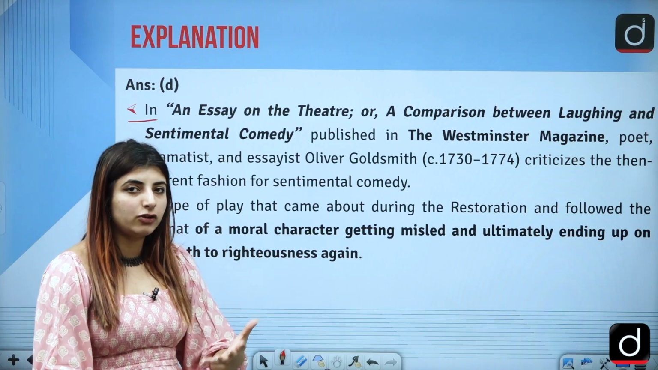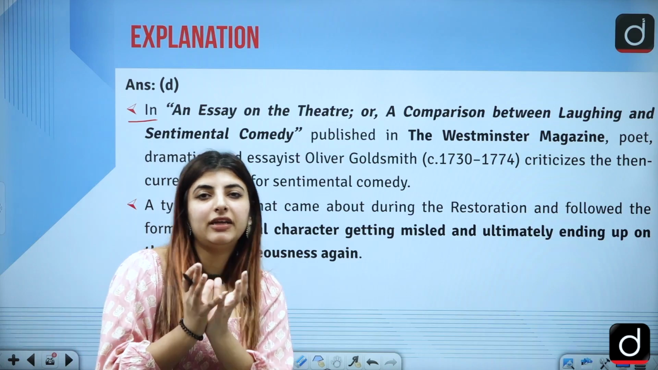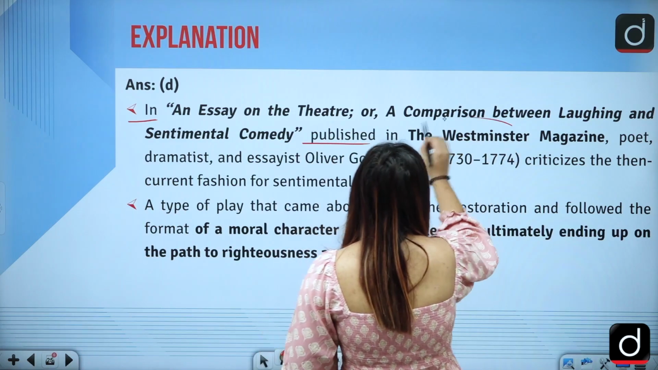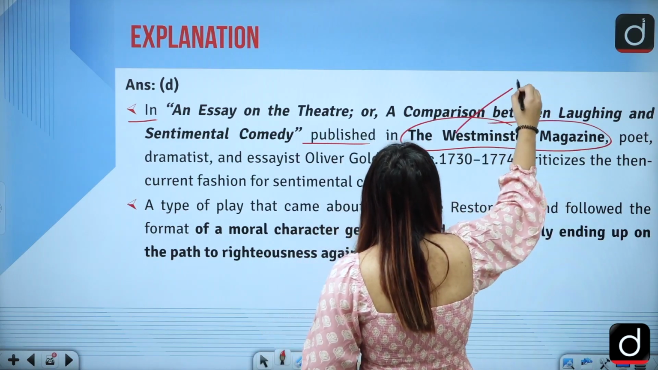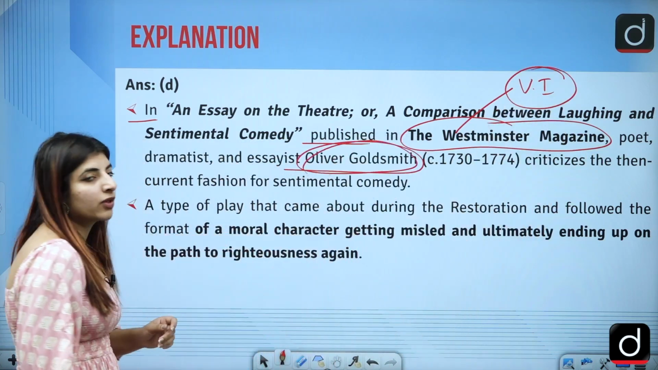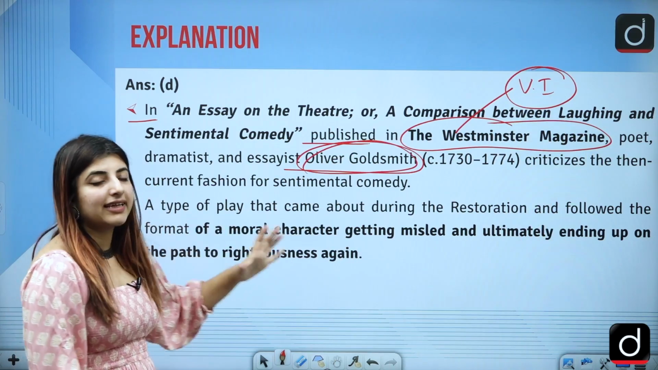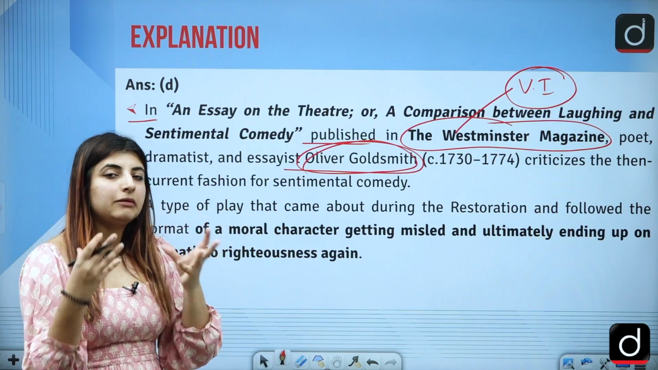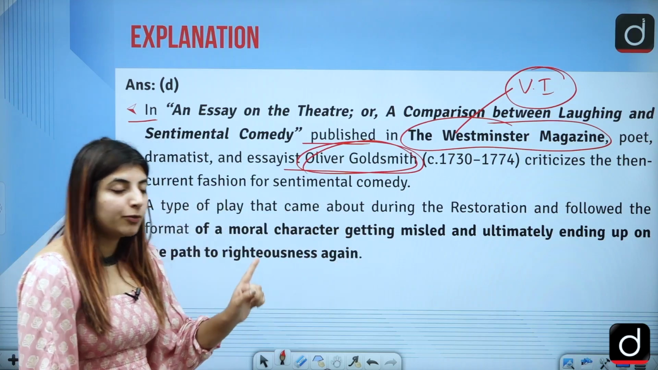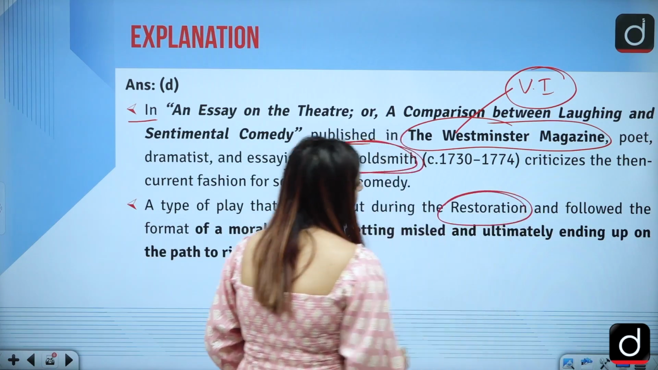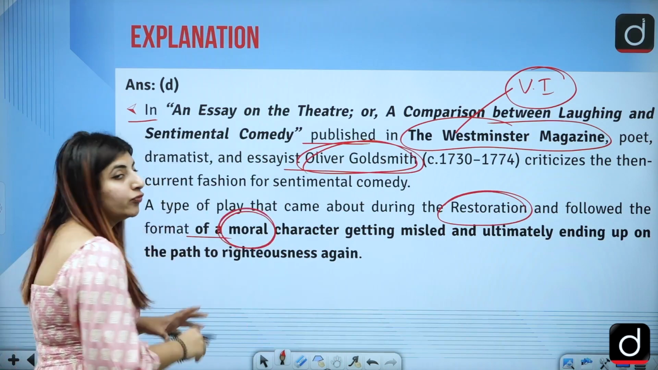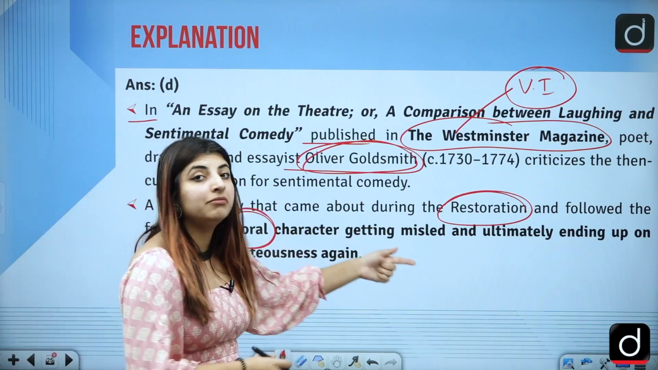So it was written by Oliver Goldsmith, where he was describing this particular genre of what? Of sentimental comedy. And this essay was published in Westminster Magazine, a really prominent magazine. He describes sentimental plays as a type of play prominent during what point of time? During the Restoration era. And these plays followed a format of a moral character who falls into some kind of trap and is misled.